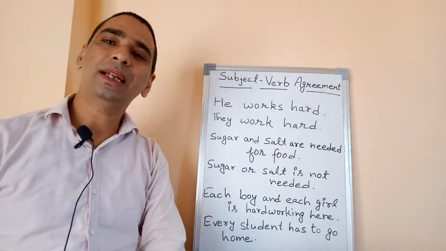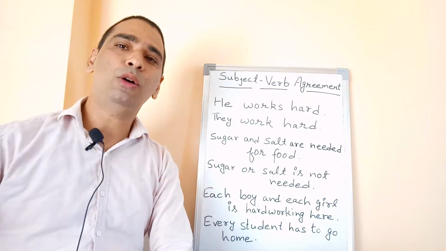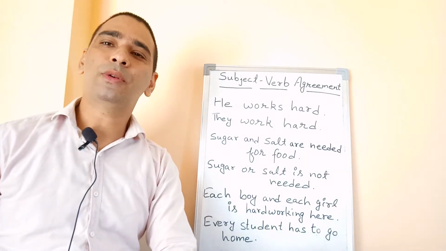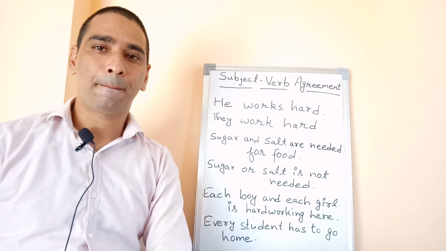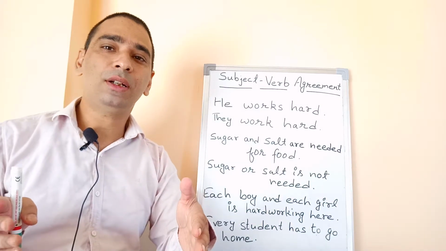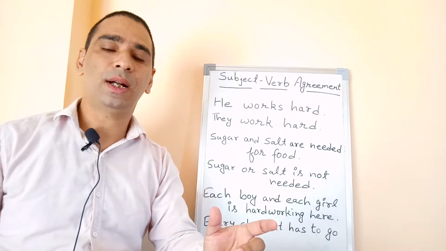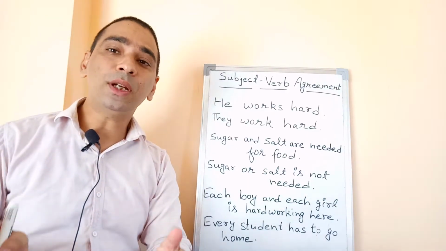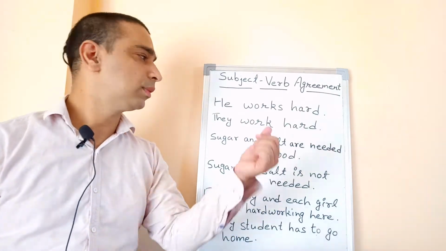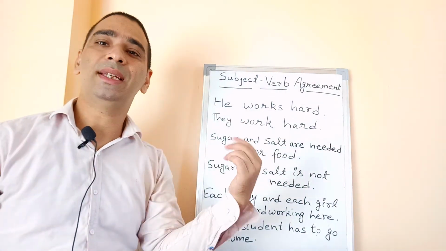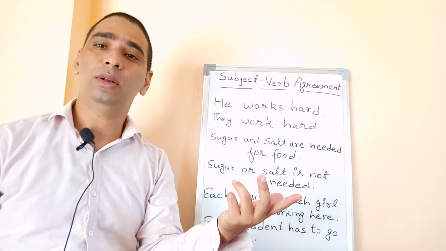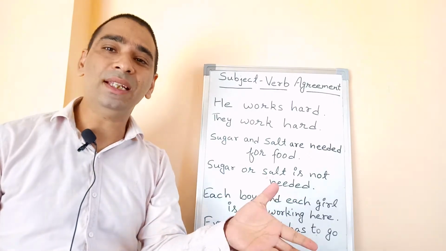Subject in the sentence means a noun or a pronoun. A noun or a pronoun is called the subject. Subject and predicate are two different parts of a sentence. I have used here a pronoun, he, or it can be a boy, it can be Rahul, the name of anything.